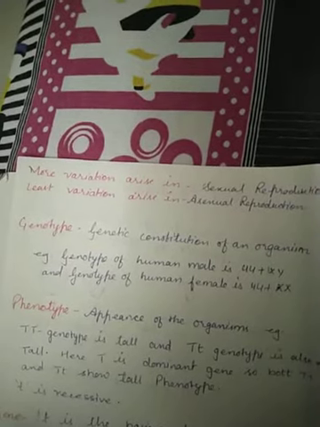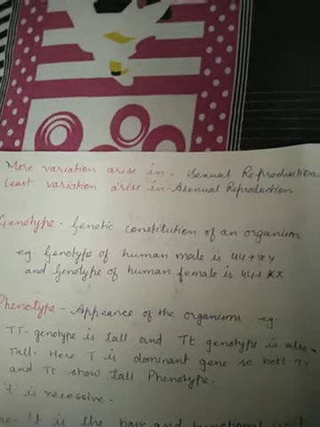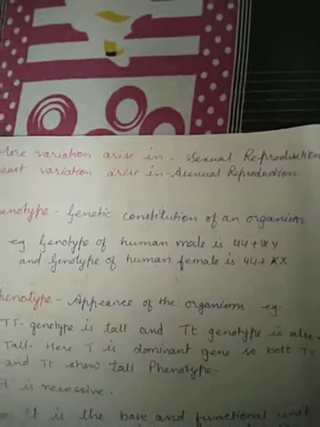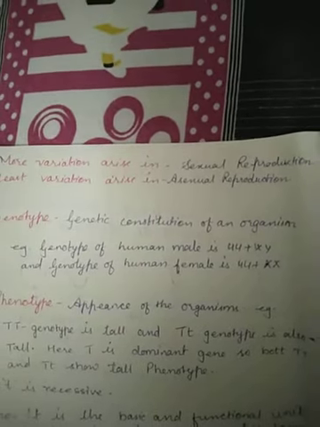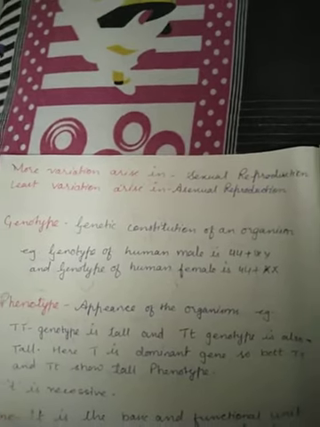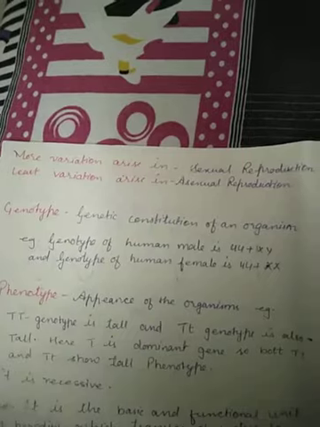That means the variations are less in asexually reproducing organisms, so the chances of evolution are less. In sexually reproducing organisms the chances of evolution are more, because the chance of variation is maximum, as two parents are involved, so their genetic composition also varies greatly.